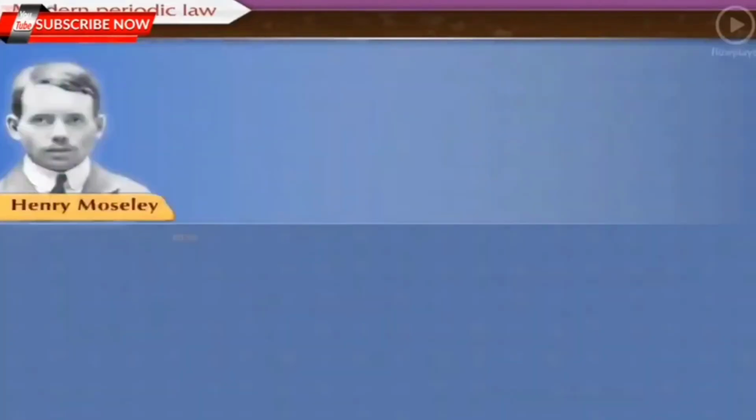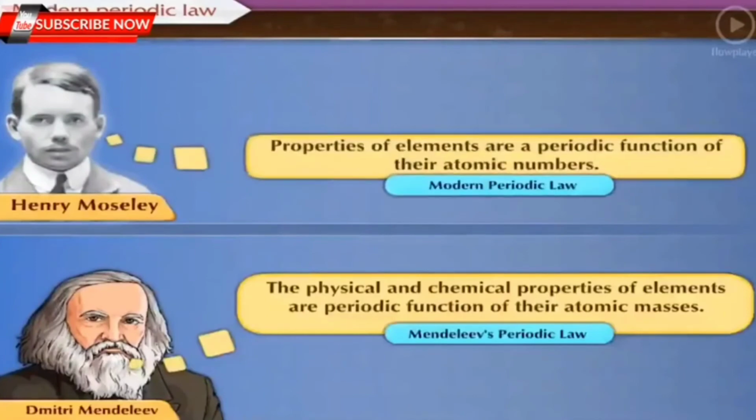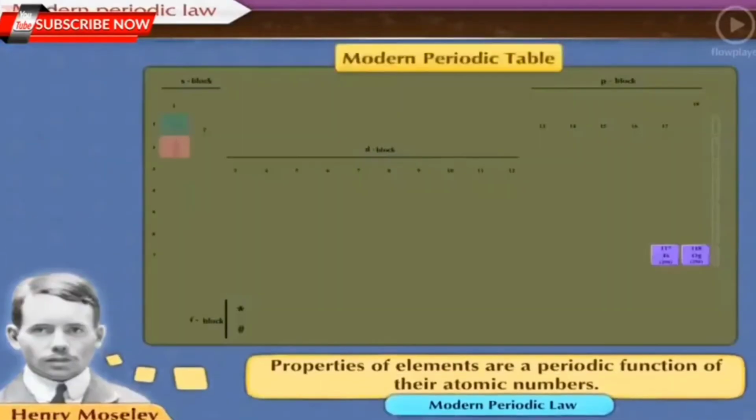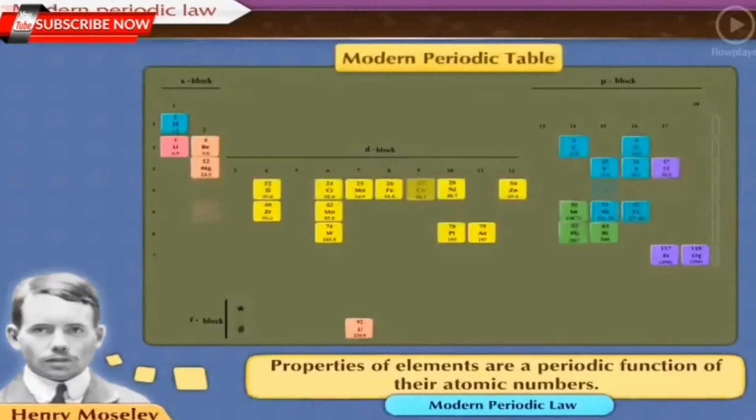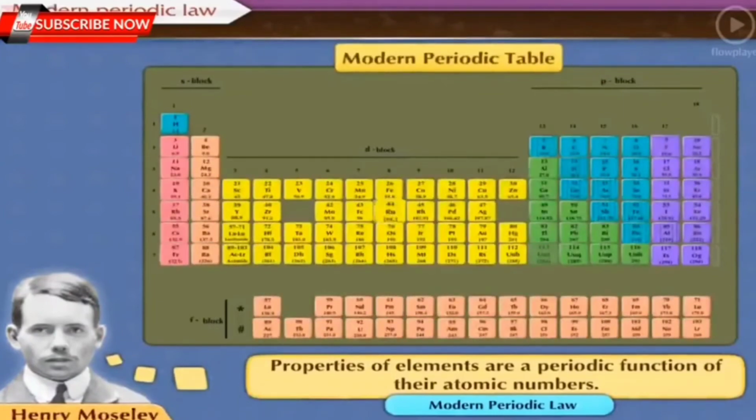Accordingly, the statement of the Mendeleev's periodic table was modified as: Properties of elements are a periodic function of their atomic numbers. The modern periodic table is based on this law. Now let us understand the modern periodic table in detail.